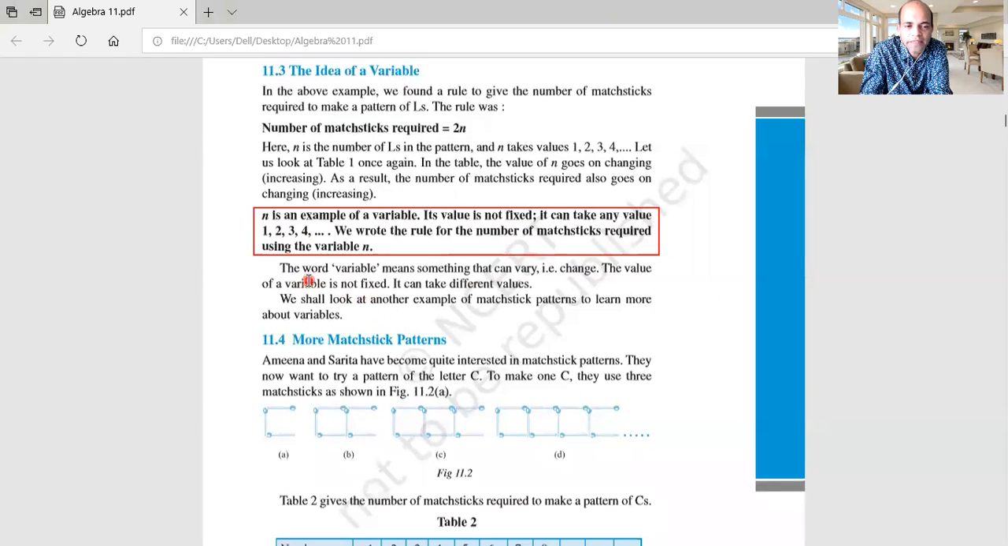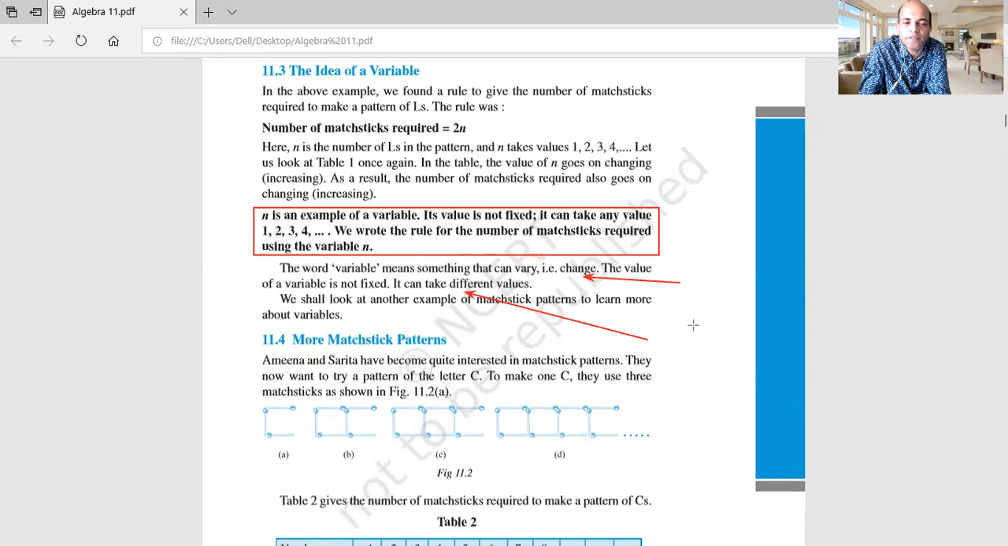Now, once again, go to this word. The word variable means something that can vary. I told you earlier, vary means change. Variation means change. It can change anytime. The value of a variable is not fixed. It can take different values. Sometimes it can take the value 1, sometimes 10. According to the question, we have to solve it.